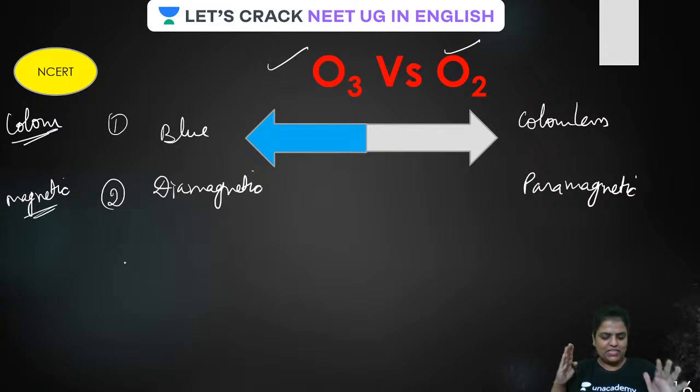So, guys, if you compare the magnetic property, which is diamagnetic? Ozone. And which is paramagnetic? Oxygen. All clear?